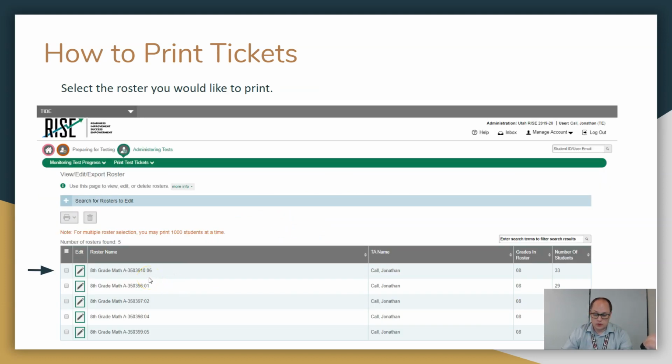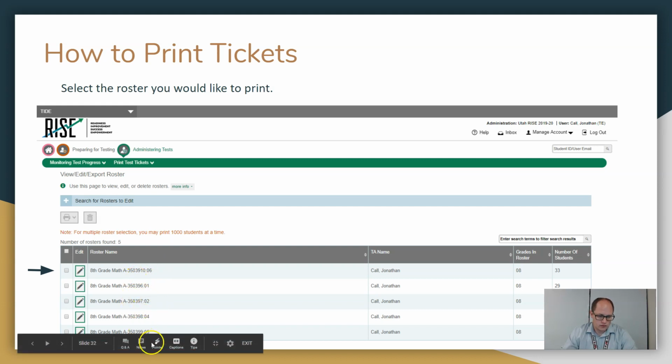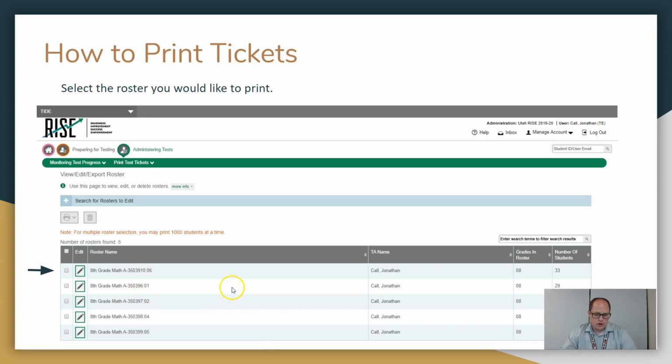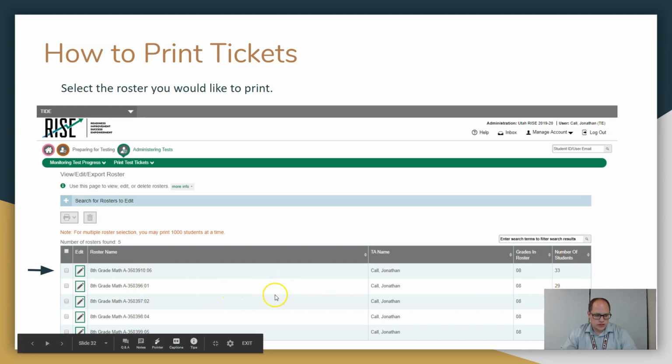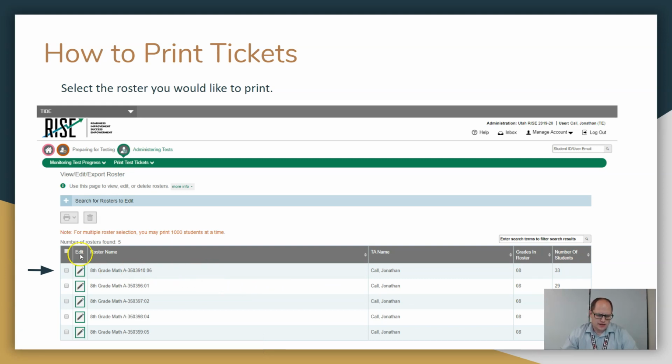Notice that for those of us who teach multiple classes and hours, my 6th hour is listed here, my 1st hour is listed here, 2nd, 4th, and 5th. Even though it isn't in order, at least they gave us that 2nd digit to tell us where things are at. You can see the number of students that we teach, and to print the roster, I think I could print all of them at the same time. I just found it easier to print 1 class at a time. It helps me stay organized.